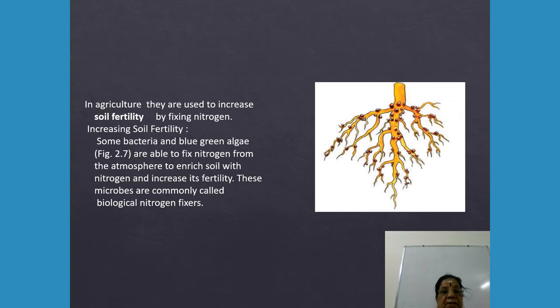So in agriculture, microbes are used to increase soil fertility by fixing nitrogen. What is increasing soil fertility? Some bacteria and blue-green algae are able to fix nitrogen from the atmosphere to enrich soil with nitrogen and increase its fertility. And this phenomenon is called symbiotic association, and the microbes are called biological nitrogen fixers.